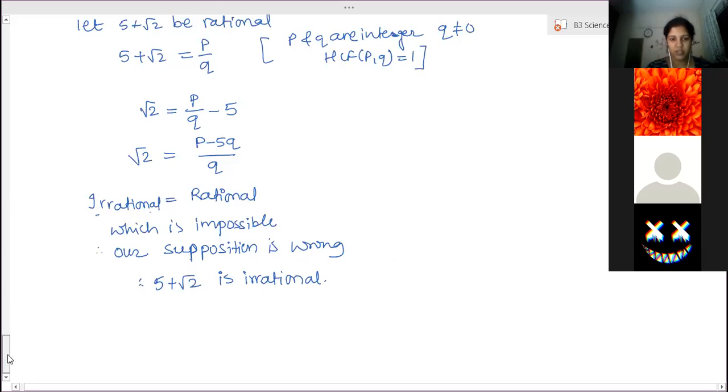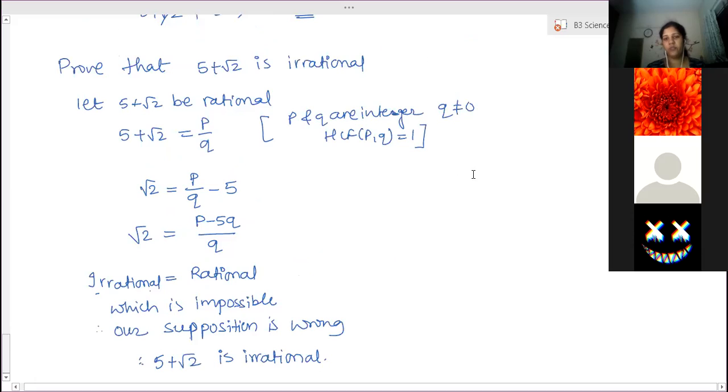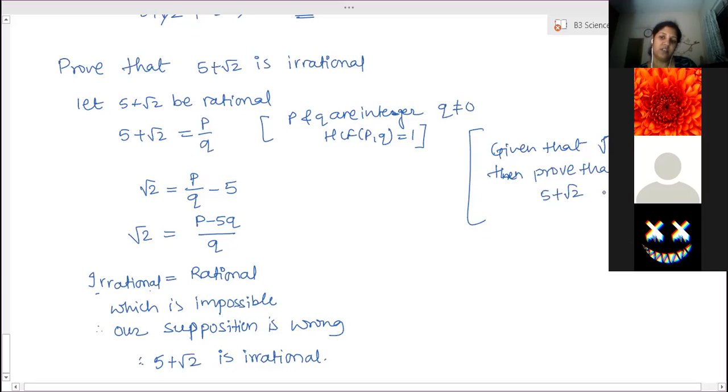Now the actual question can be asked in two different ways. One is directly: prove that 5 plus root 2 is irrational. And the second is: given that root 2 is irrational, then prove that 5 plus root 2 is irrational. What is the difference between these two? Nothing.